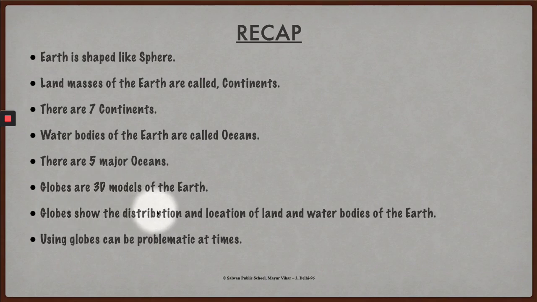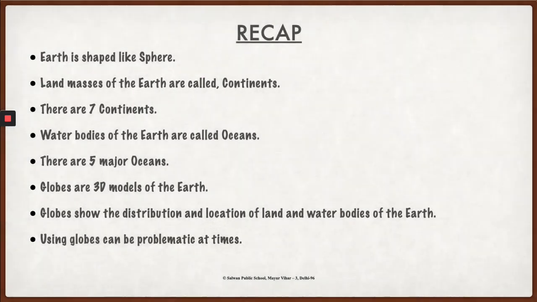Globes show the distribution and the location of land, that means continents, and water bodies, that means oceans, of the earth. Using a globe can be problematic at times because we have studied the 3 problems that we face using globes. They cannot show you places in great detail. They cannot show you the entire earth at a single glance, and they cannot be carried around from one place to another easily. So that was today's class.